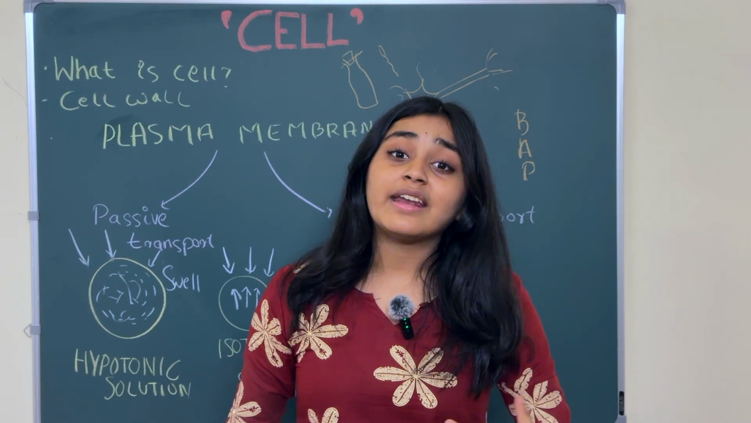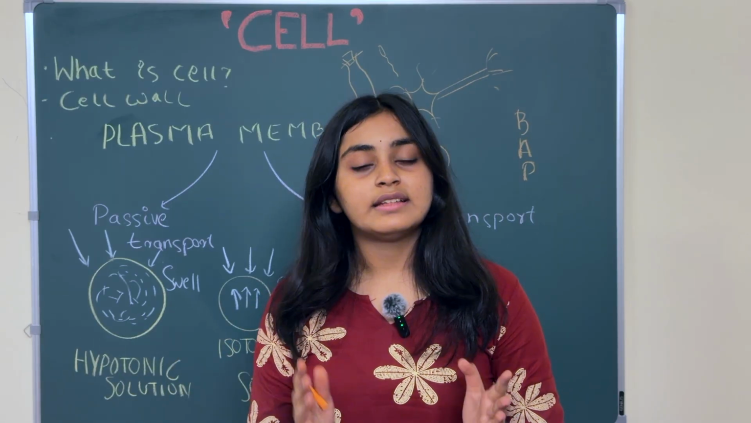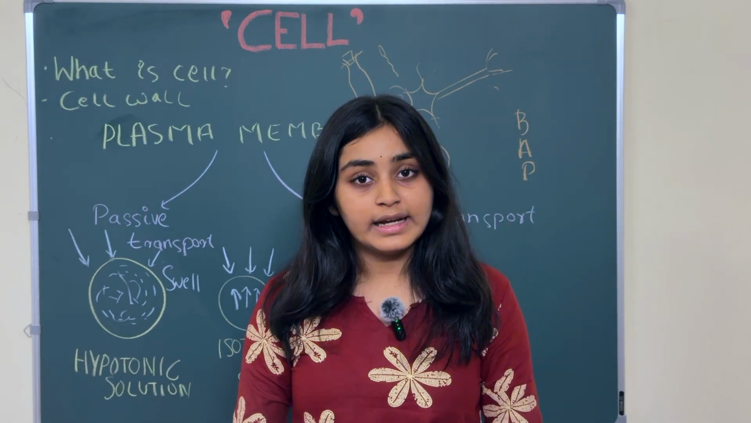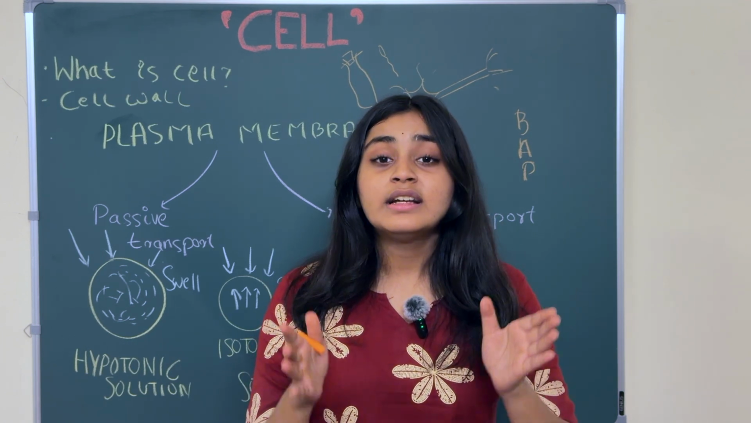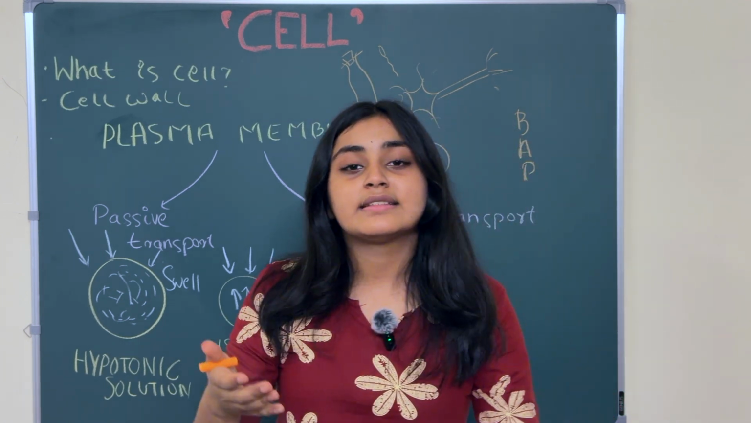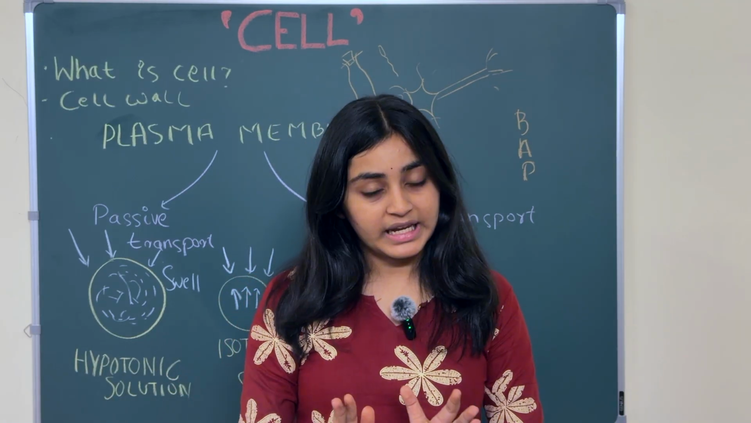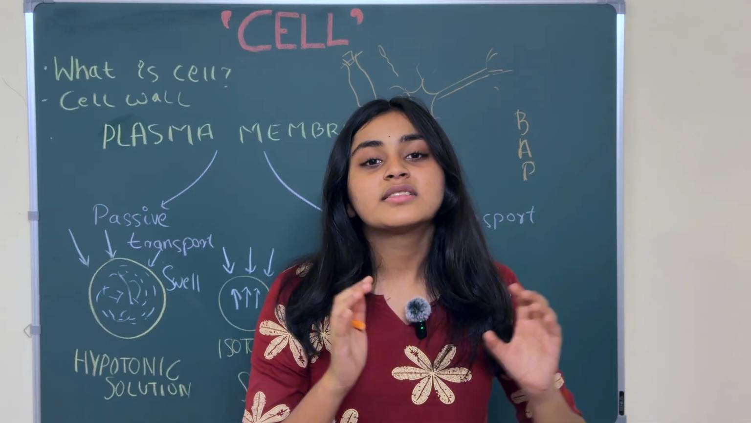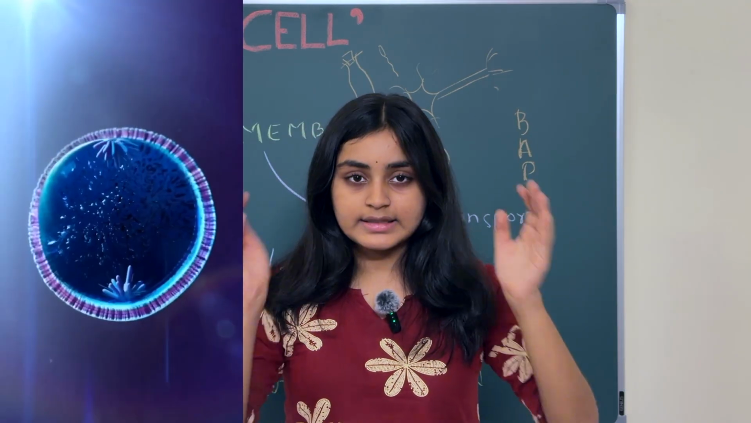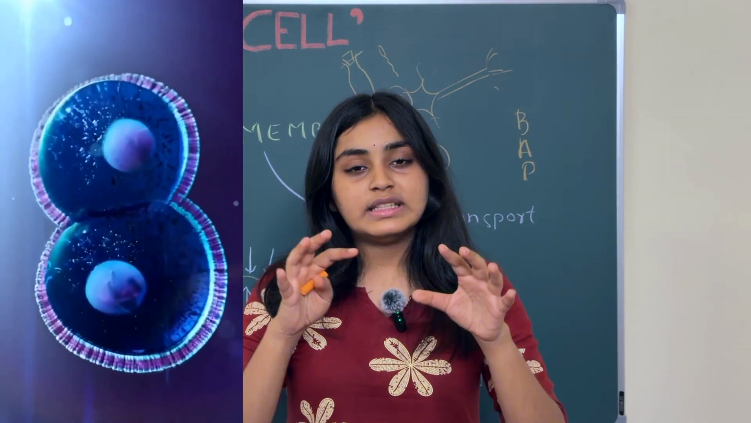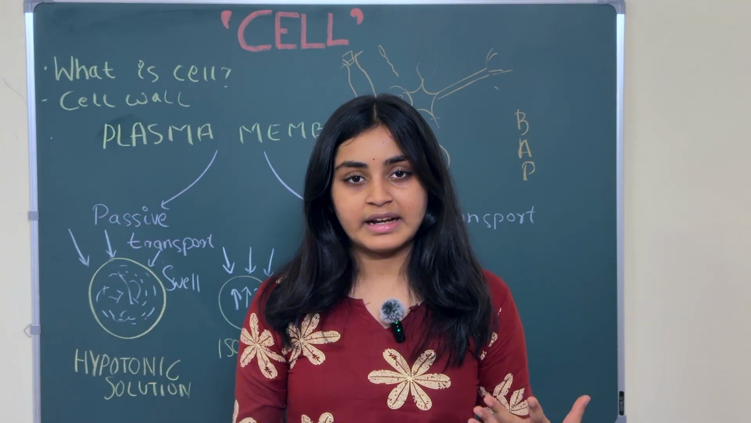But where did cells actually arise from? The question arises. So there was one more scientist, Rudolf Virchow. He modified the cell theory and told that cells arise from pre-existing cells. I repeat, cells arise from pre-existing cells. He gave this the term omnis cellula e cellula. That means cells arise from pre-existing cells. Like when there's a cell, it divides into two daughter cells. So this was about our cell theory.